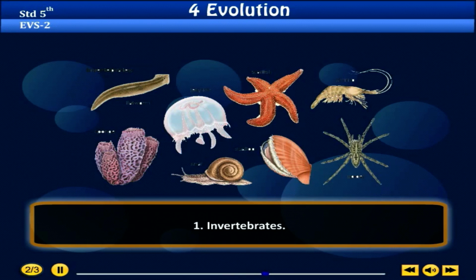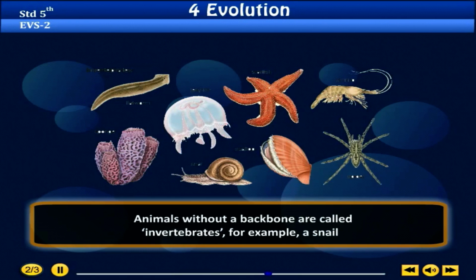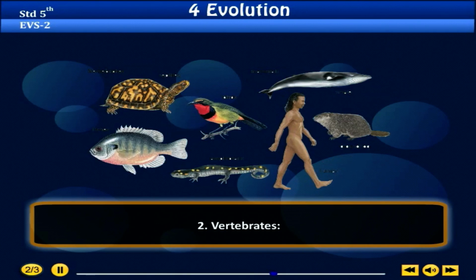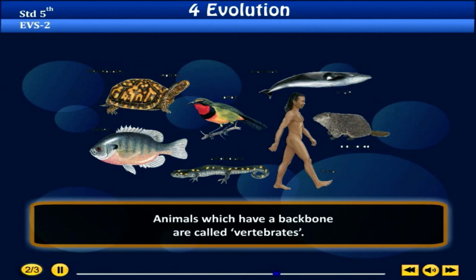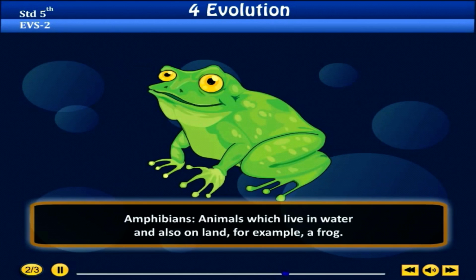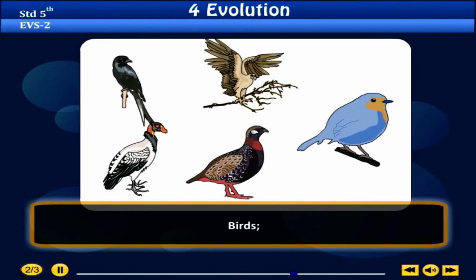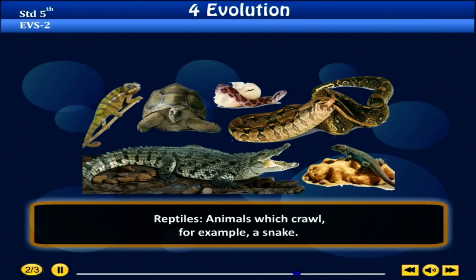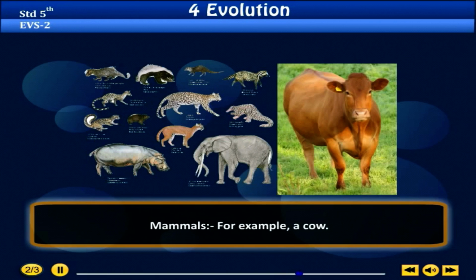1. Invertebrates. Animals without a backbone are called invertebrates, for example, a snail. 2. Vertebrates. Animals which have a backbone are called vertebrates. Aquatic animals, for example, fish. Amphibians, animals which live in water and also on land, for example, a frog. Birds. Reptiles, animals which crawl, for example, a snake. Mammals, for example, a cow.